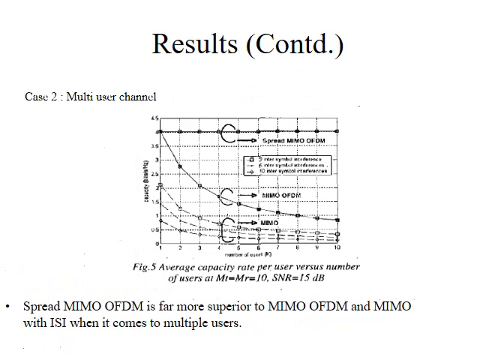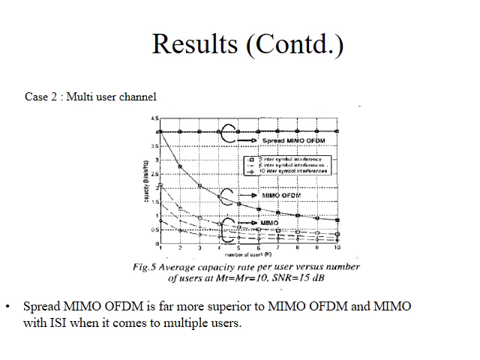Here you can see the variation of channel capacity with the number of users in a multi-user channel. For a conventional MIMO system, as the number of users increases, the channel capacity reduces again due to degradation of the signal to noise ratio. And we have also seen the effect of the number of interfered symbols on the channel capacity.